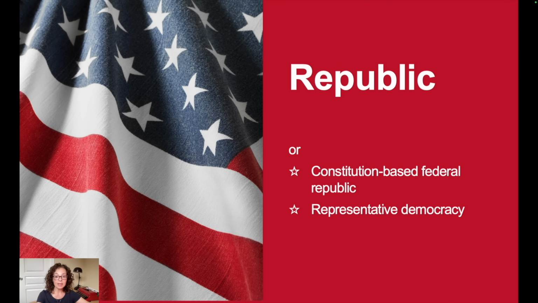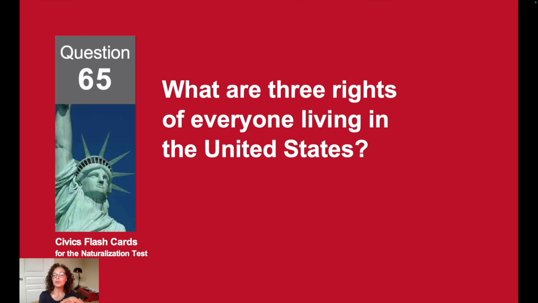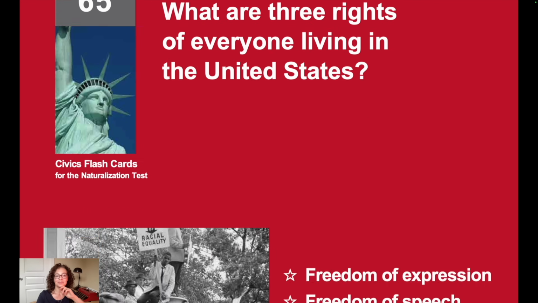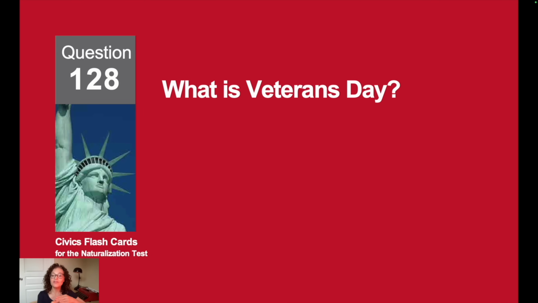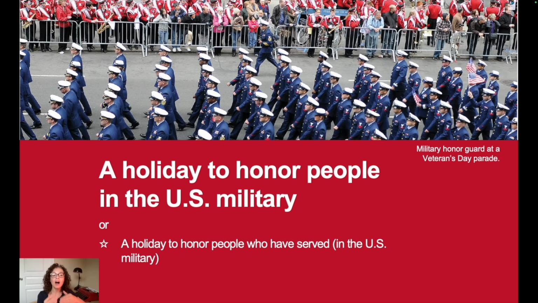A republic. What are 3 rights of everyone living in the United States? Freedom of expression, freedom of speech, freedom of religion. What is Veterans Day? Veterans Day is a holiday to honor people in the U.S. military.